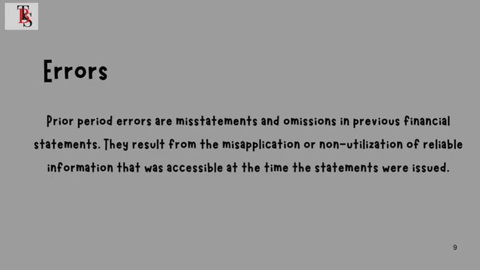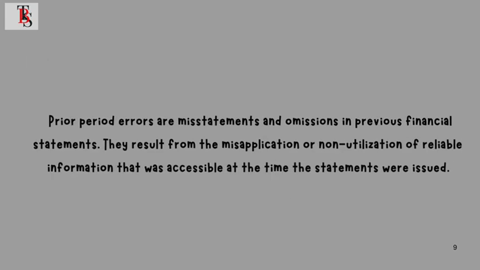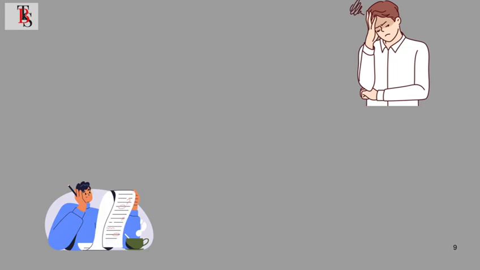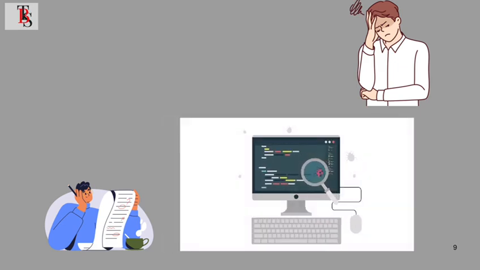And finally, errors. Sometimes a company makes a genuine mistake. Maybe they forgot to include an expense, miscalculated something, or applied an accounting policy incorrectly, which occurs due to failure of use of information. IAS 8 requires companies to go back and fix it by restating previous year's numbers and adjusting retained earnings.